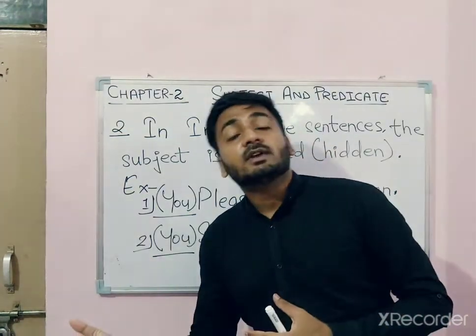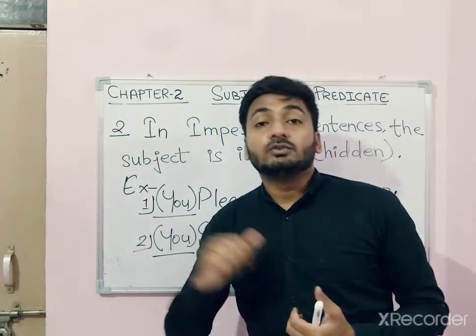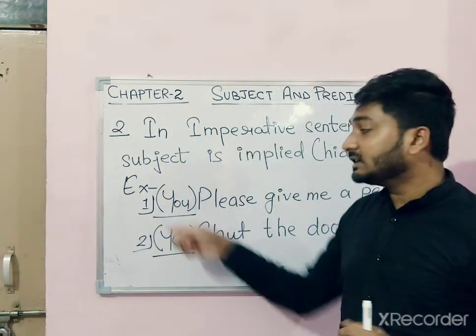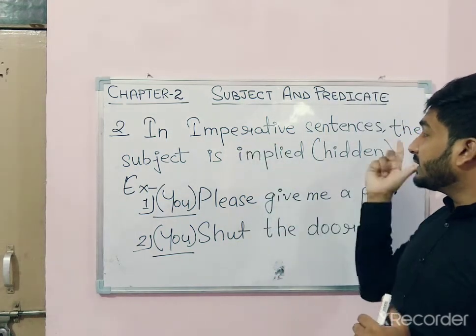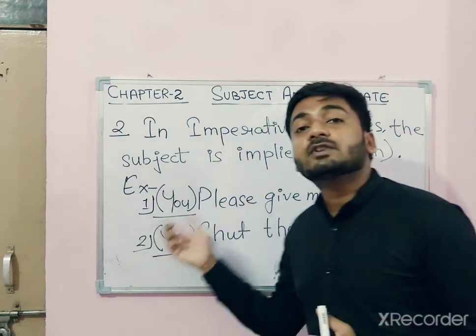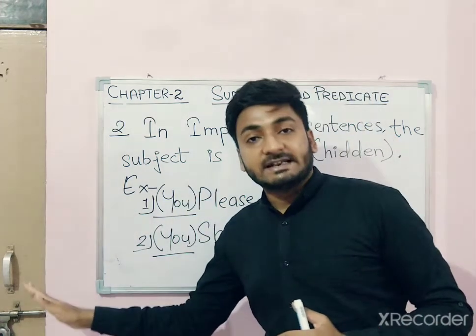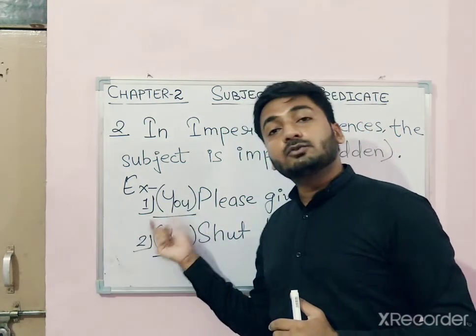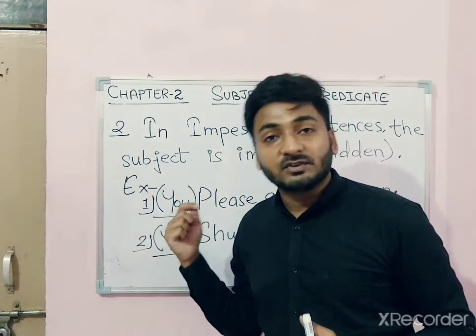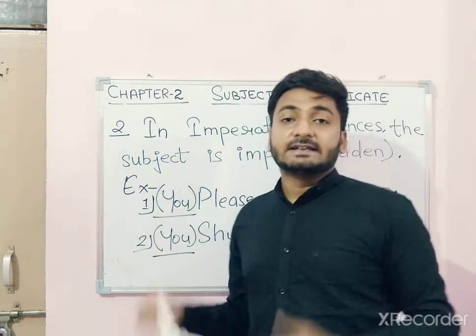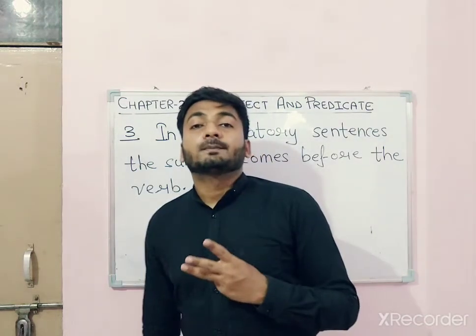If we call anyone, we call them you. So you is the hidden subject in this type of sentence. That means in imperative sentences, you is the hidden subject which comes before the sentence. In a bracket, we have to write you and underline it if we have to find the subject in this kind of sentences.